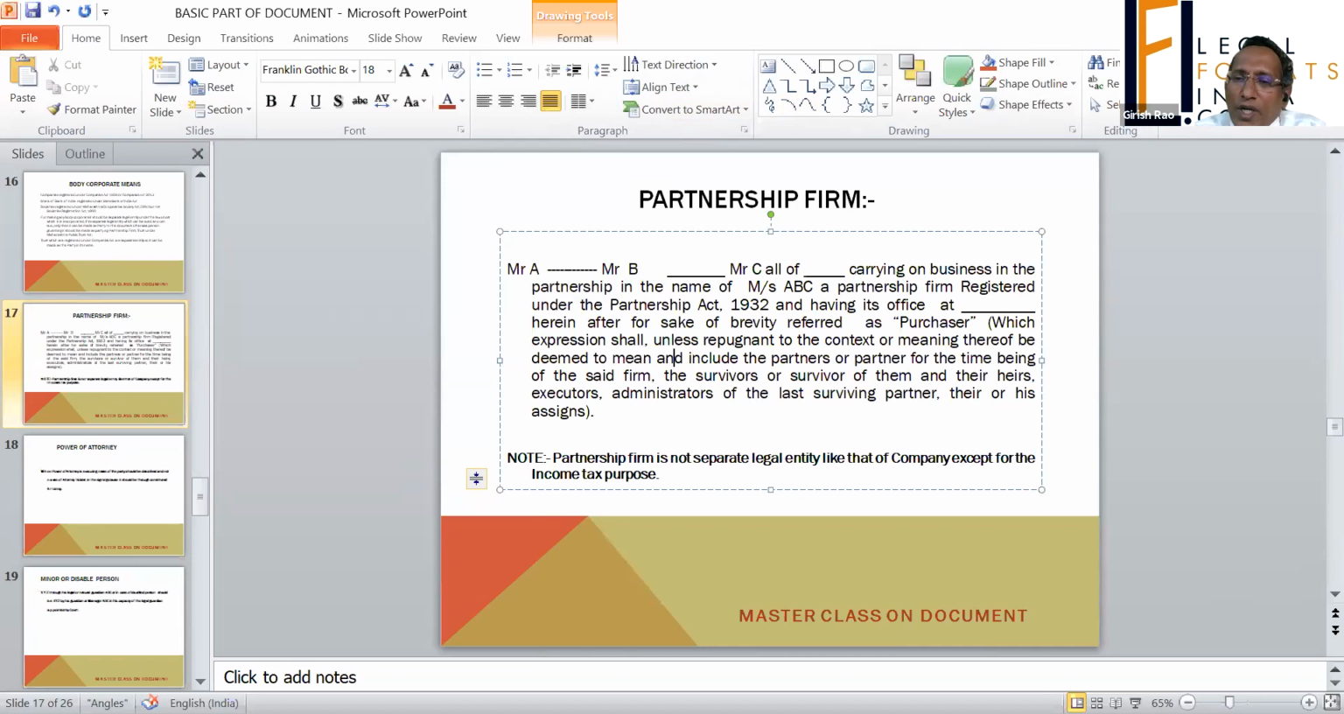So always remember in a partnership, first, that partnership is not a separate legal entity like the company. And secondly, it is the partners who constitute it, so they are required to be made as a party. Is it clear to everyone? If yes, say yes. If no, I will explain again.